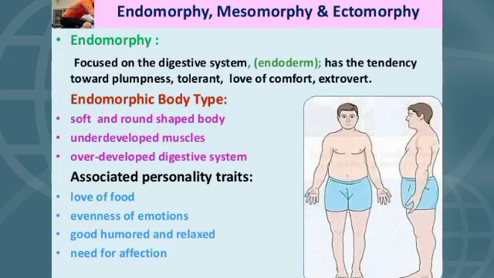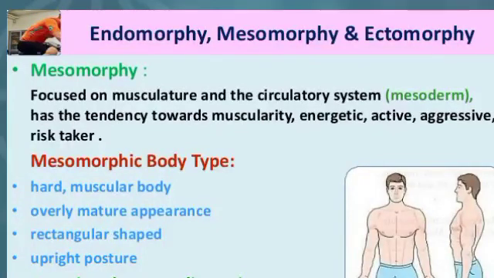Now, the next body type is mesomorph. A mesomorph has a large bone structure, large muscles, and a naturally athletic physique. A mesomorph has a solid, muscular, big boned physique characterized by hardness, squareness, and ruggedness. They are usually moderate in height. They are strong in lifting or carrying loads. Such individuals are recognized by their large chest, slender waist, long torso, and relatively short and powerful legs and arms.